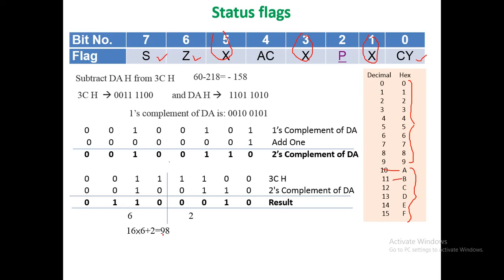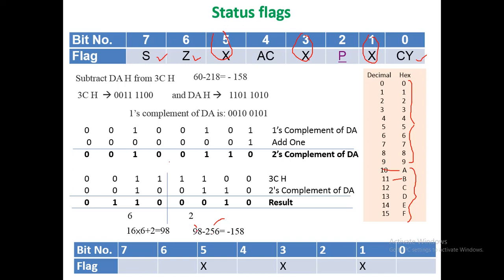Then how is it? Actually, since the result is negative, the binary equivalent of 62H is obtained as 98 minus 256. So that is equal to minus 158, where 98 is the result of this operation and 256 is a constant value which is to be subtracted from this result. Now let us update the flag register for this last operation.